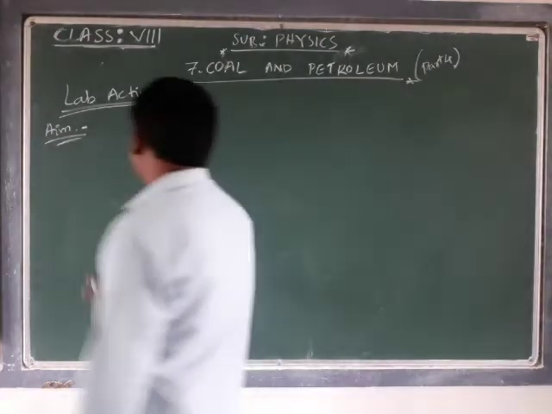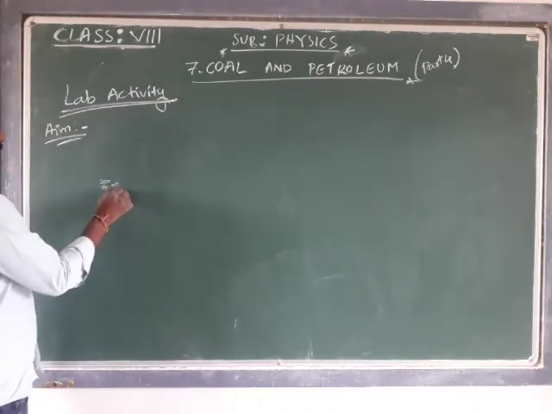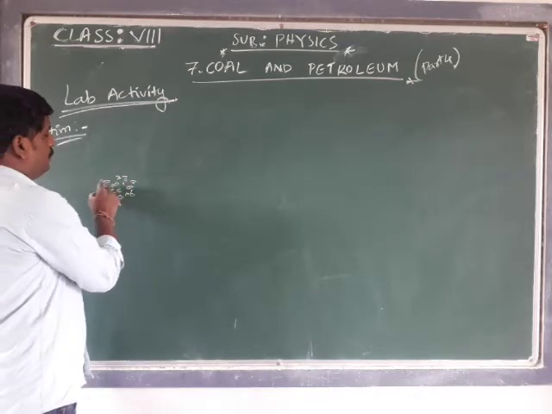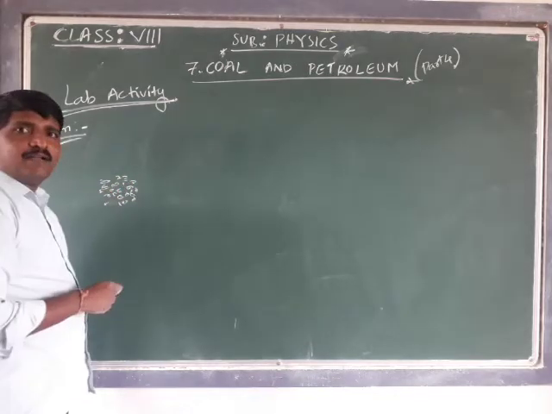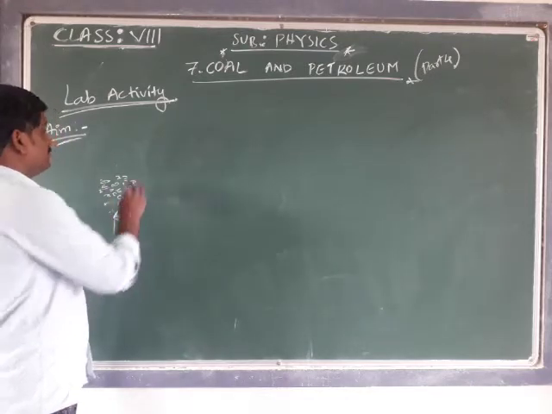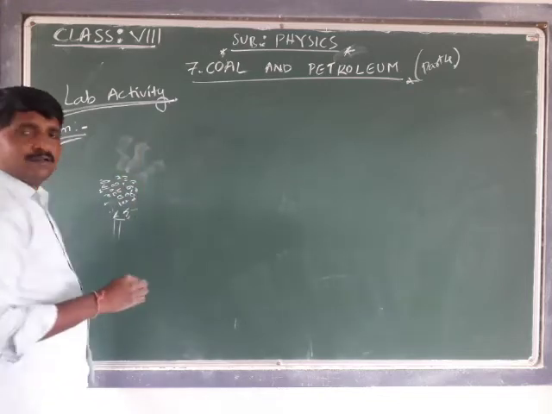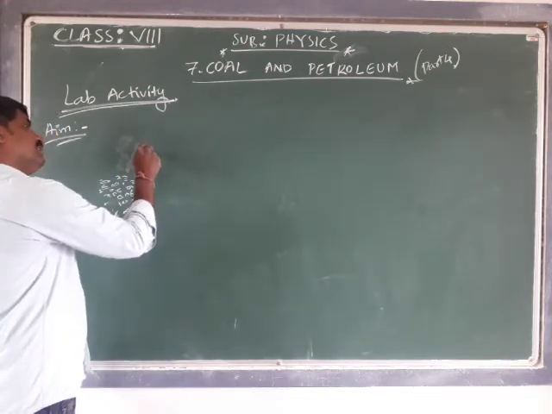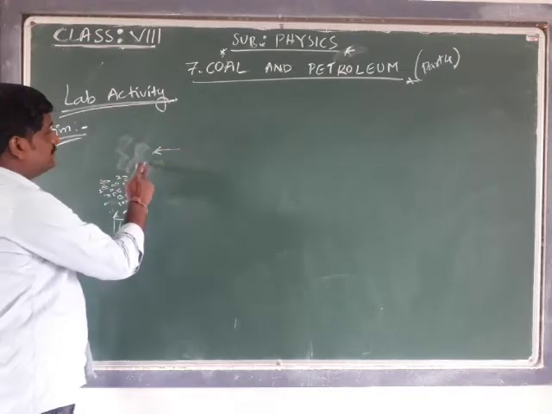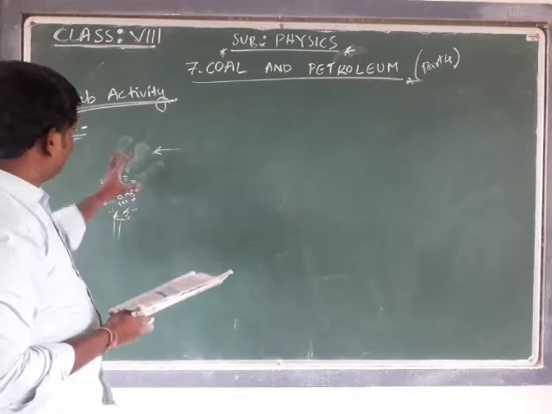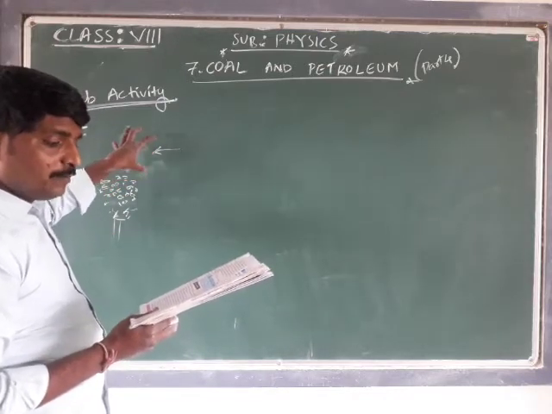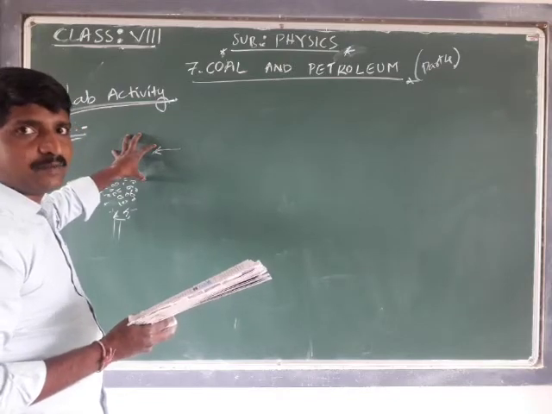Suppose this is a high quality coal. If this high quality coal is burnt, some gas is going to be evolved. This liberated gas can also be used for burning purposes.